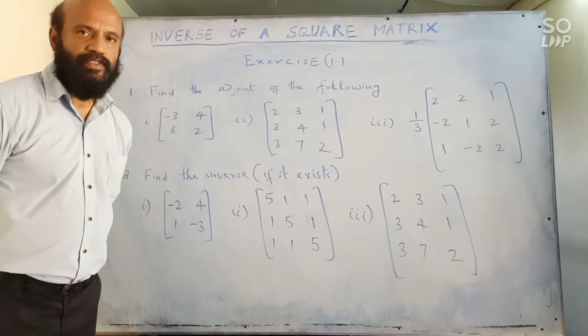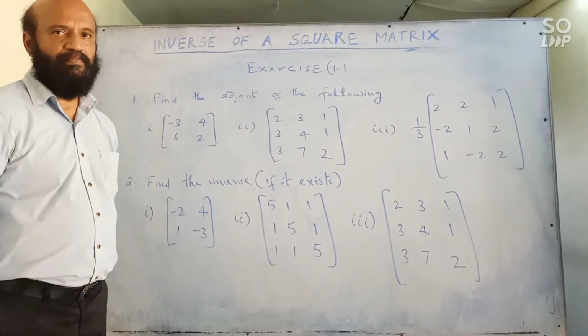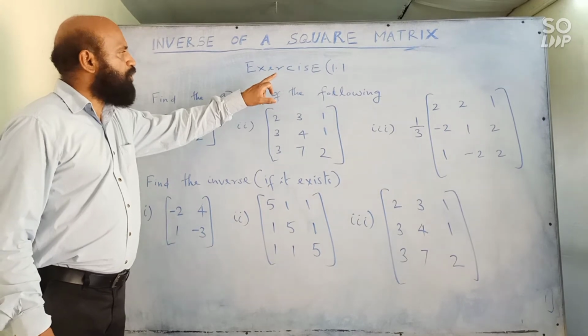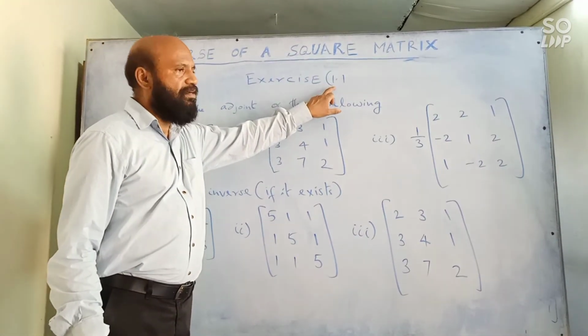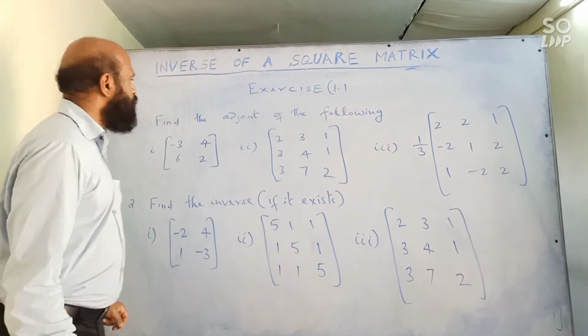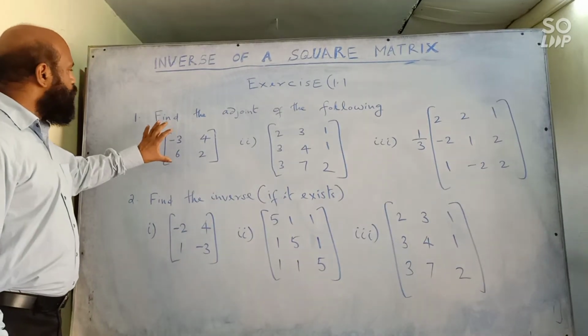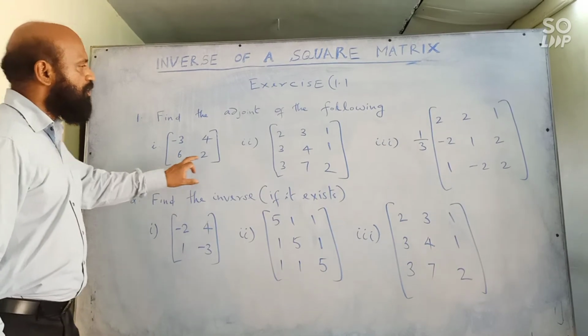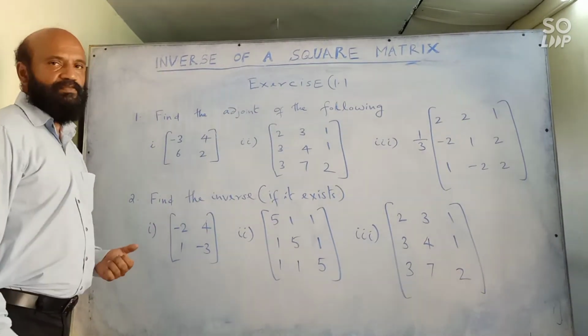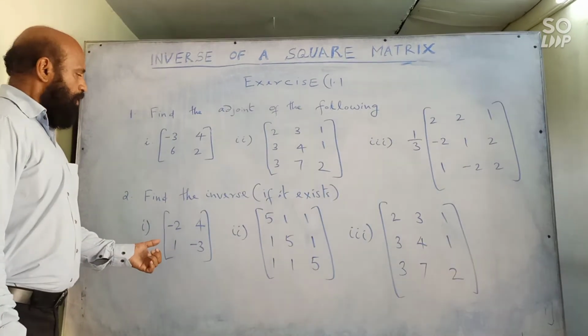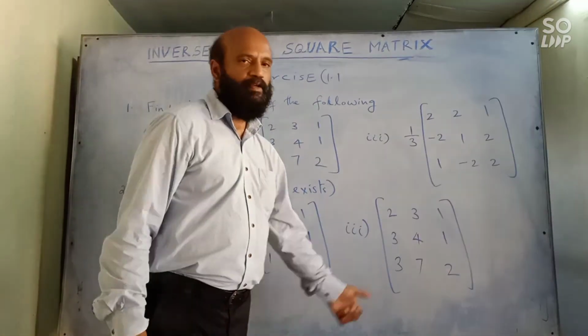Now I will give you some problems for your practice. This is taken from your textbook and that is in exercise 1.1. You try to find out the adjoint of these three matrices and you find out the inverse of these three matrices.